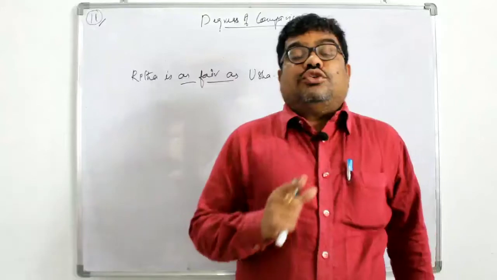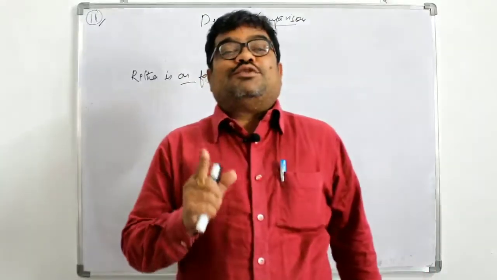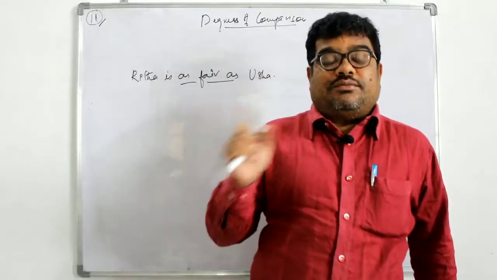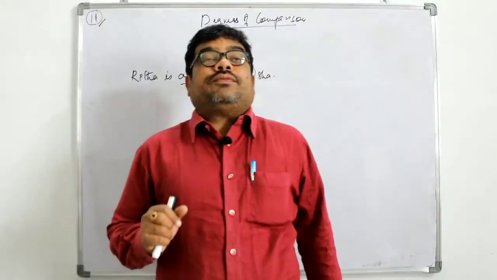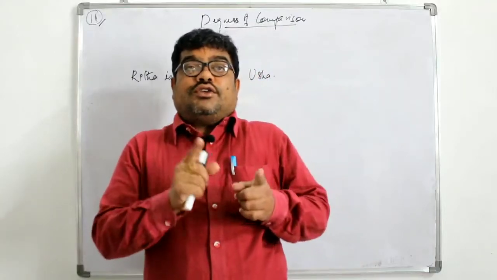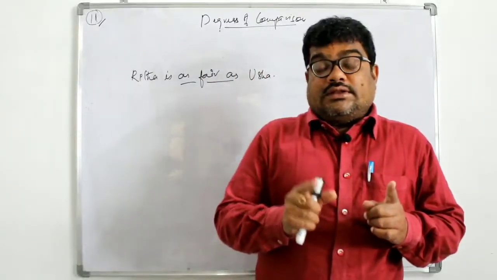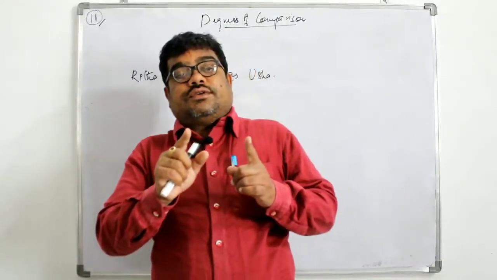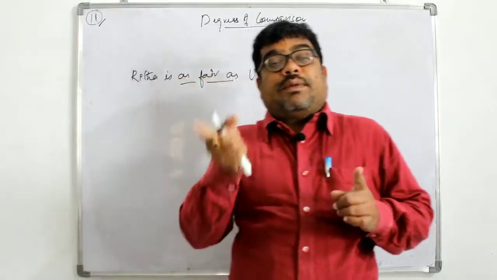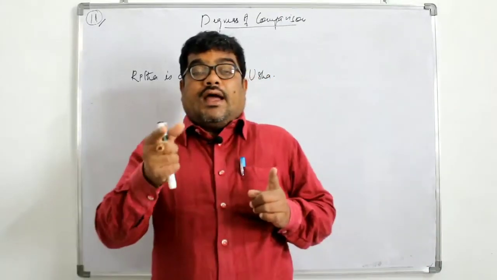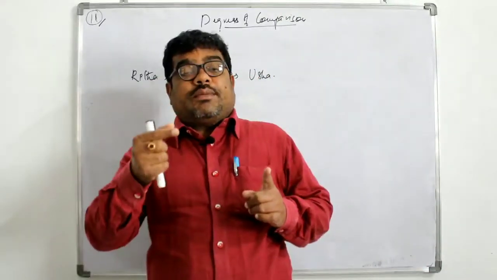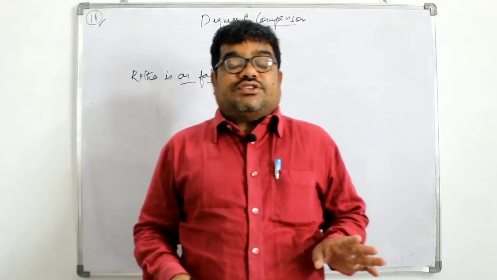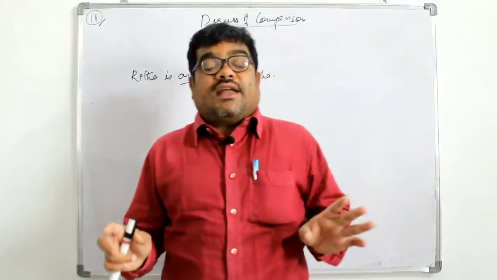Right. I told you how you have to change from positive to comparative, comparative to superlative. Adjectives. Now we will try to learn the interchange of degrees of comparison.